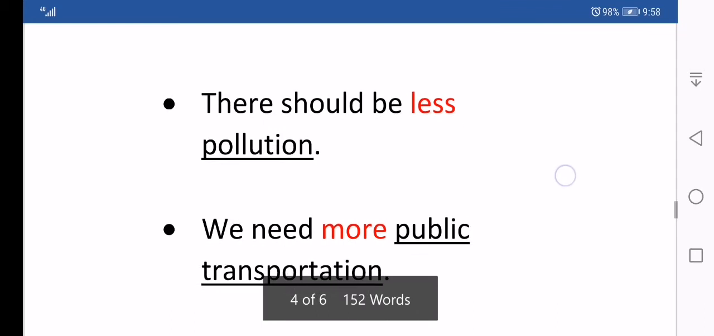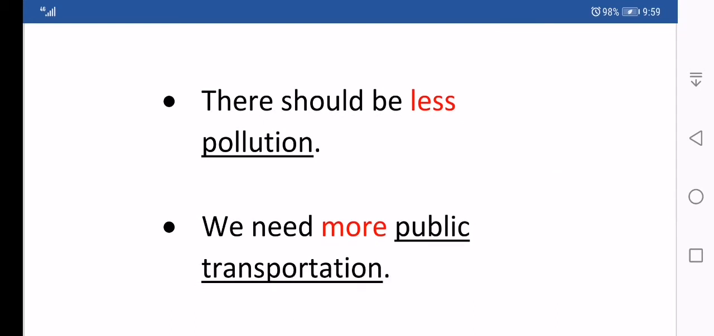The second sentence, there should be less pollution. So if we have too much pollution, we need to have less pollution. So pollution is uncountable, so we use the quantifier less. So less is used with uncountable nouns. It means a small quantity of something.